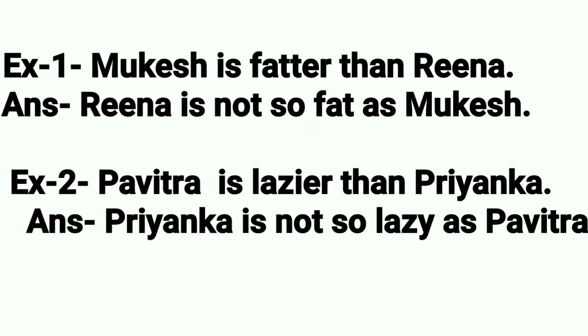Example 1. Mukesh is fatter than Reena. Answer: Reena is not so fat as Mukesh. Example 2. Pavitra is lazier than Priyanka. Answer: Priyanka is not so lazy as Pavitra.